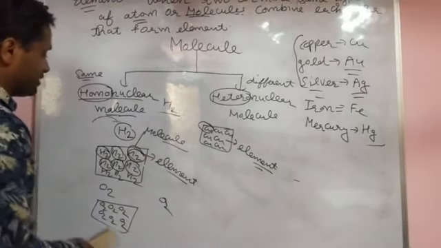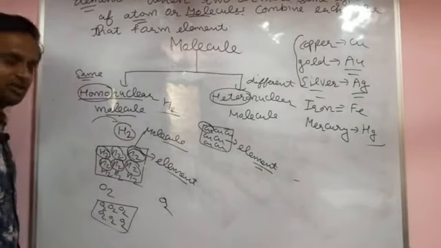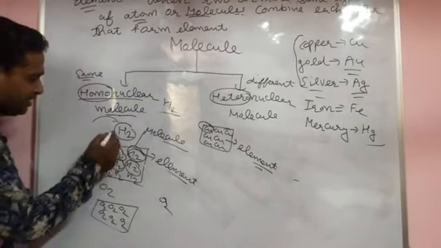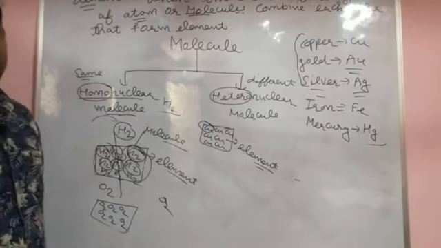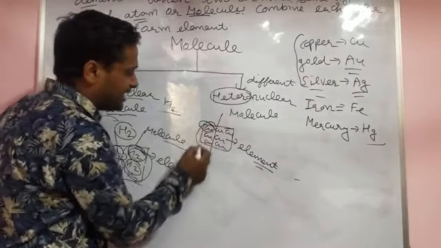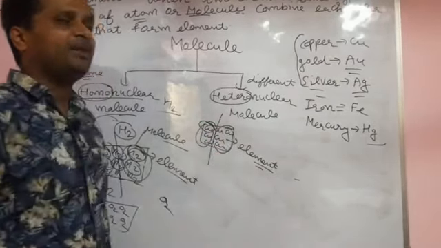Now one more property of element we see. When you break it, when you try to separate it with any physical method or chemical method, the same thing forms; you are unable to separate it. For example, copper, you break it, the same element forms; you are unable to separate the element by physical methods. So now we see the compound. What is the compound? Now we write the definition of compound.